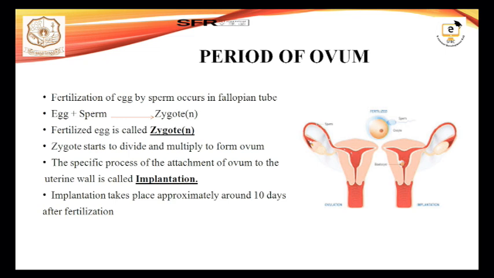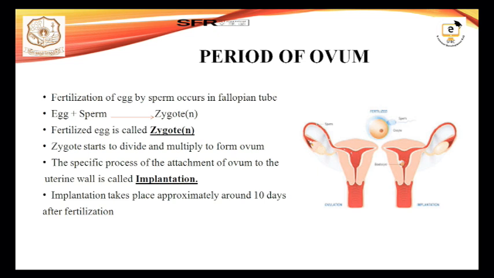This is the most important thing that must happen after fertilization. In the period of ovum, the fertilized zygote must come and implant, that is, the ovum must attach to the uterine wall. The specific process of attachment of the ovum to the uterine wall is called implantation. Implantation occurs approximately 10 days after fertilization and it differs with individuals. It is not the same for everyone. So the approximate time period is 10 days but not more than 2 weeks.